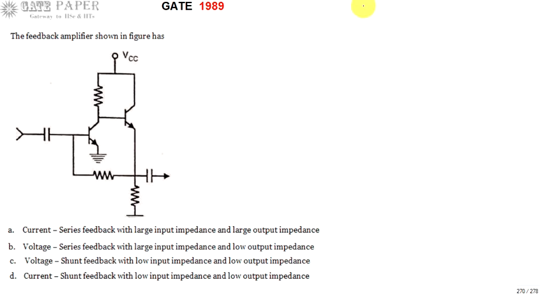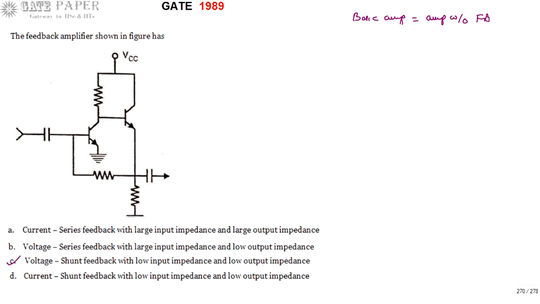So first, the right answer for this question is C. Okay, how it is that we will see. We know that a basic amplifier is nothing but an amplifier without feedback. An amplifier without feedback is called a basic amplifier, which has all the disadvantages.